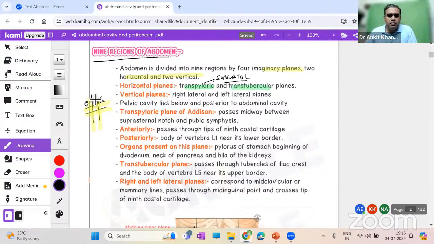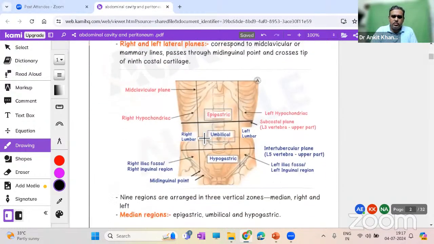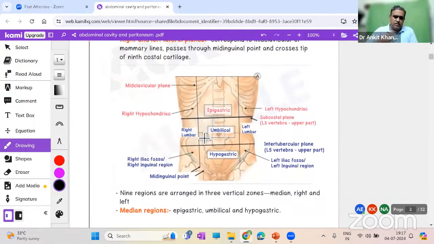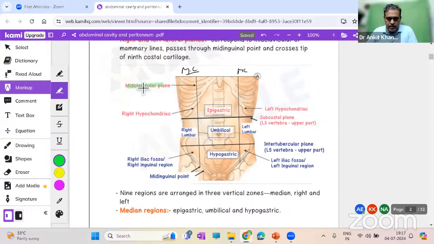The vertical planes mainly go from the mid-clavicular region to the mid-inguinal point, lower down. You can go through all of that, but the best way is to look at the image here and try to understand from it. So we have these two vertical planes. They go from the mid-clavicular region on both sides, and below they go to the mid-inguinal region. These are the two vertical planes.